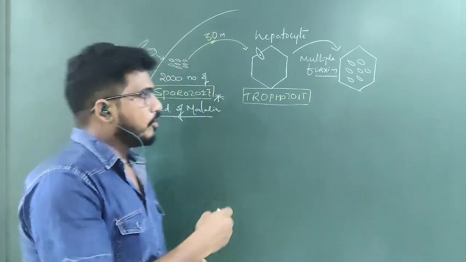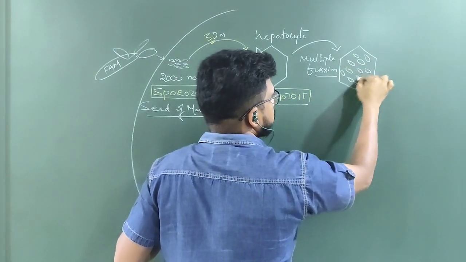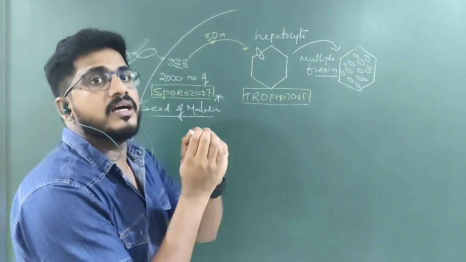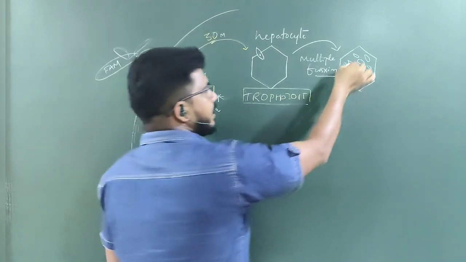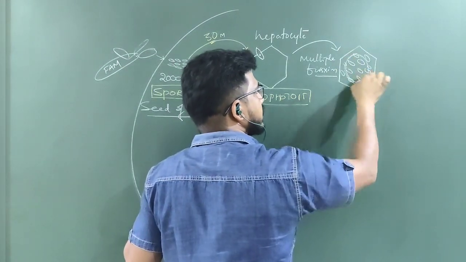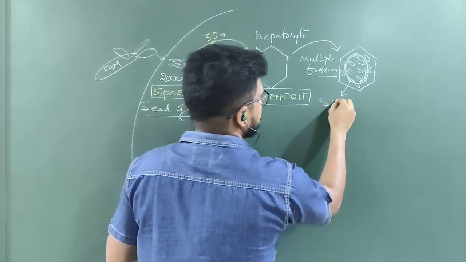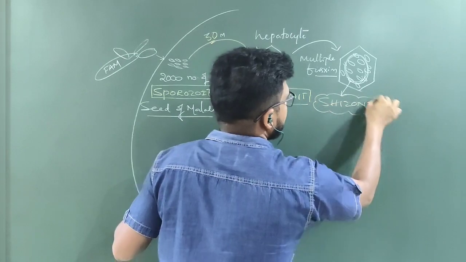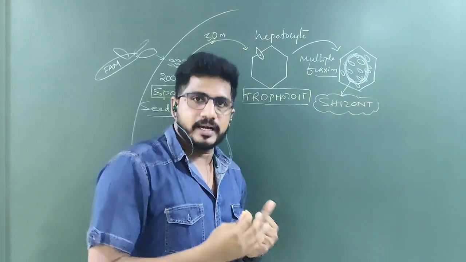of incubation. Over the days the number will increase, then there will be no space inside the liver cell, then the liver cell will be ruptured. While eating, this is called a trophozoite, and when it becomes bigger in size, not in number, then this is called schizont. Schizont is the stage in the liver when one single trophozoite becomes very big in size.